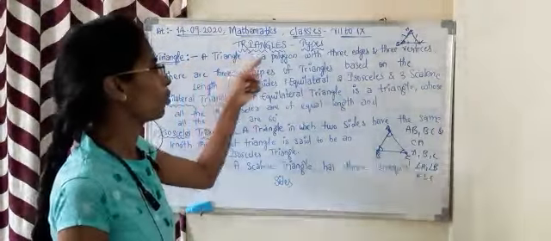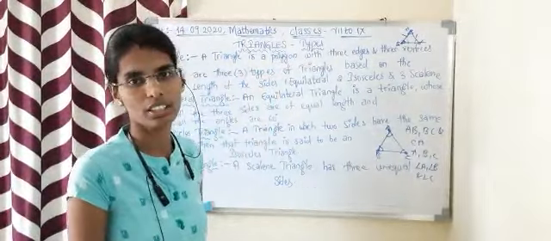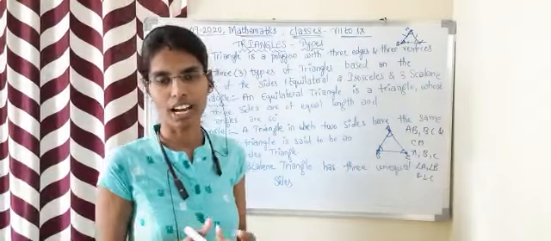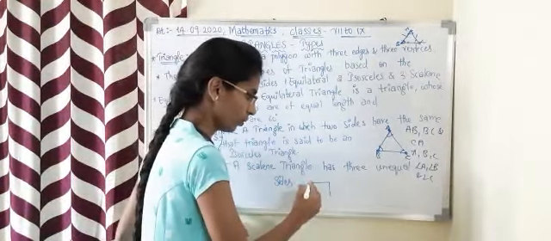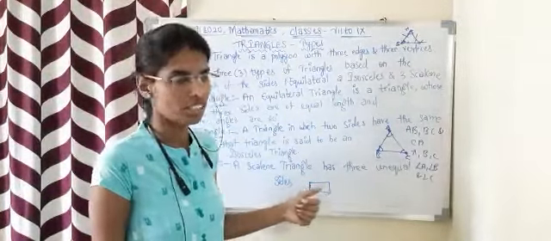Here we have the definition: a triangle is a polygon with three edges and three vertices. A polygon is a closed figure which is formed with line segments. It can be a triangle, square, rectangle, whatever. If it is a closed figure, then that is called a polygon. Here it is a polygon because it's a closed figure.